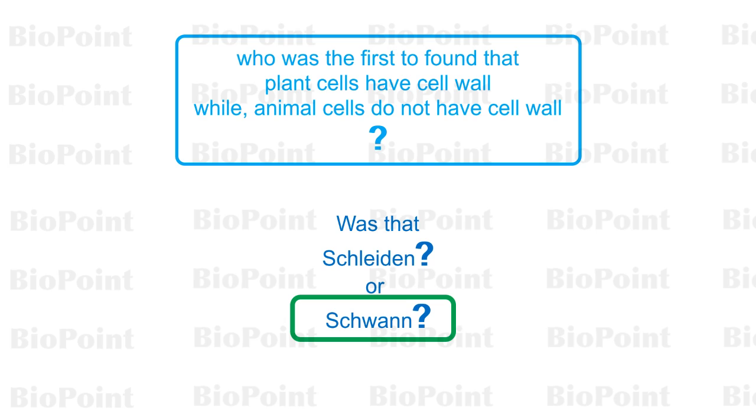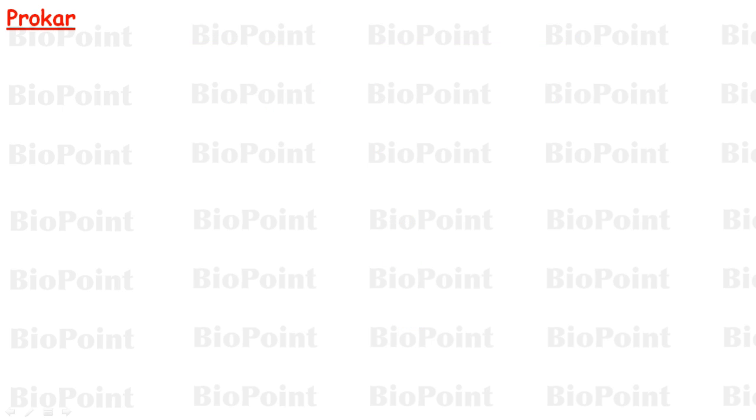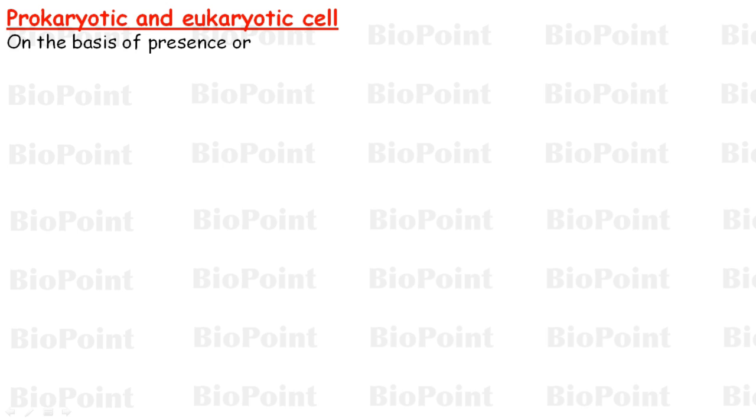After animal and plant cell, next we have the prokaryotic and eukaryotic cell. A cell is defined as prokaryotic and eukaryotic on the basis of presence or absence of the nucleus. So, before discussing prokaryotic and eukaryotic cell, we must know what is nucleus.